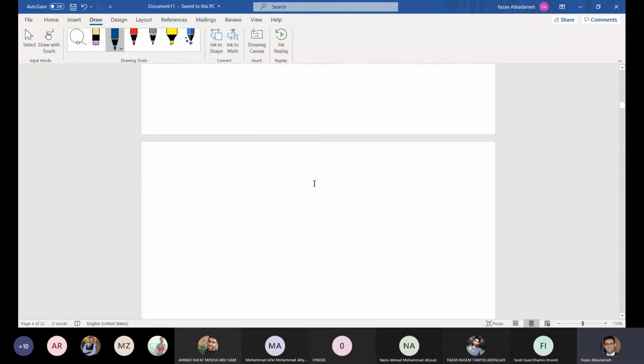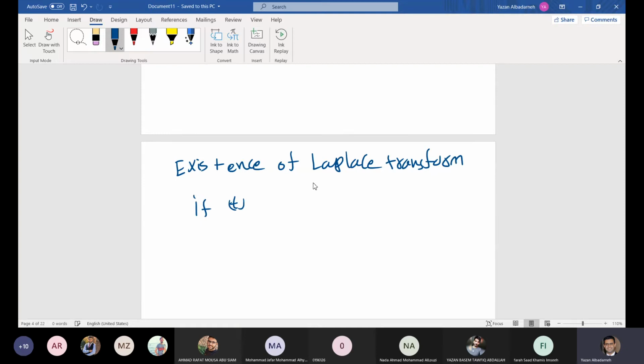Now we will talk about the existence and uniqueness of the Laplace transform. So here we have the existence of the Laplace transform. Basically, we have the following theorem.